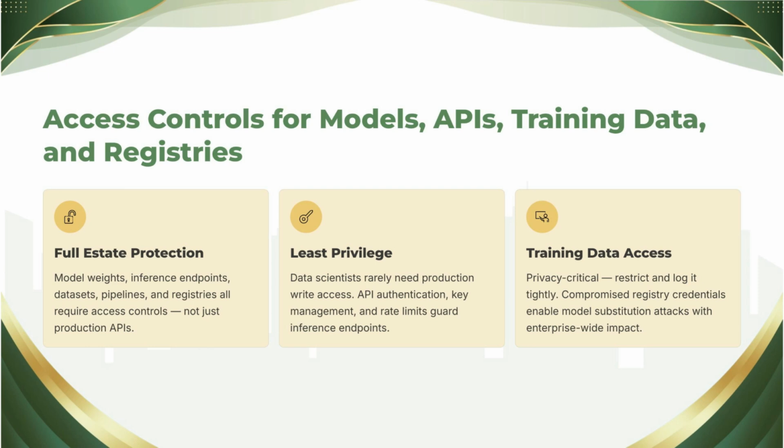Your fieldwork sequence. Pick one high-tier model and walk the objects: who can read the artifact, write the training data, edit the registry entry, modify the pipeline, change the prompt, and call the API. Names, not roles, with dates of last review. That single walk, done honestly, previews the entire next lesson, because access controls are only as good as the identity program managing them, and that's exactly where we go now.